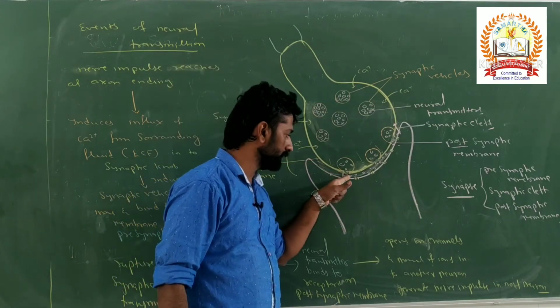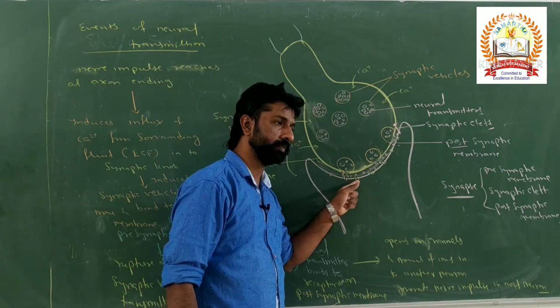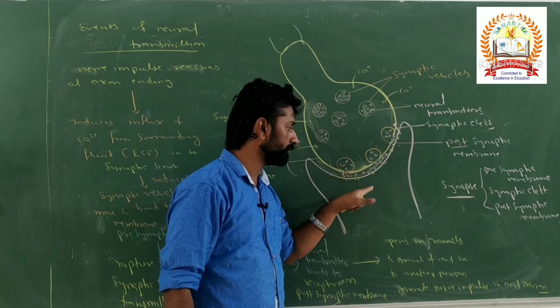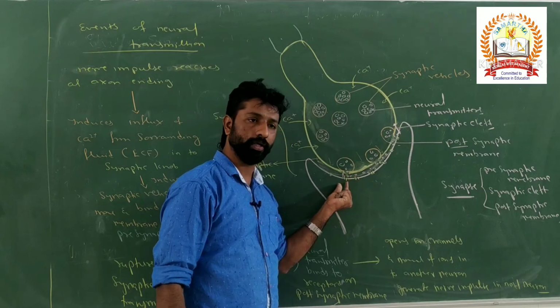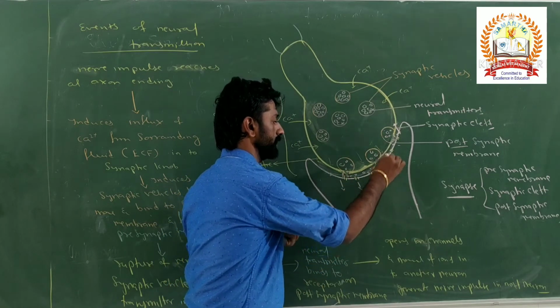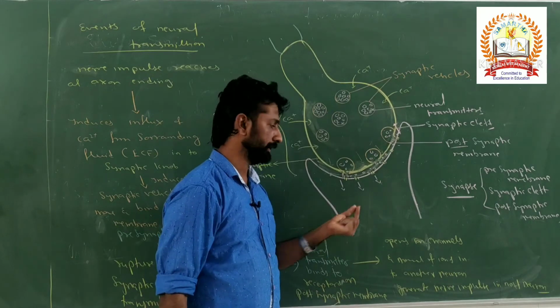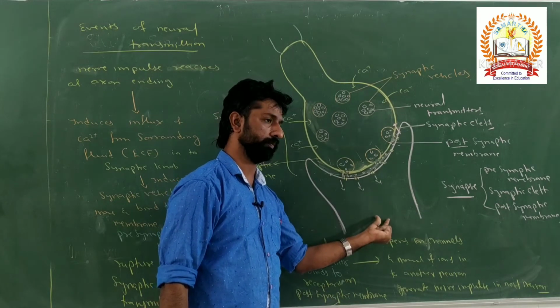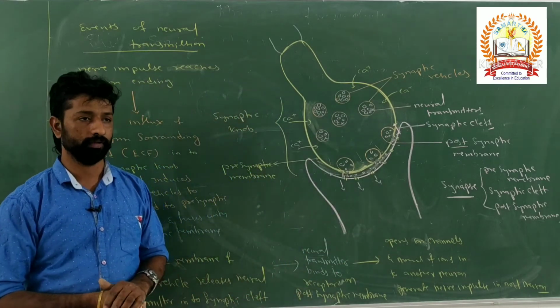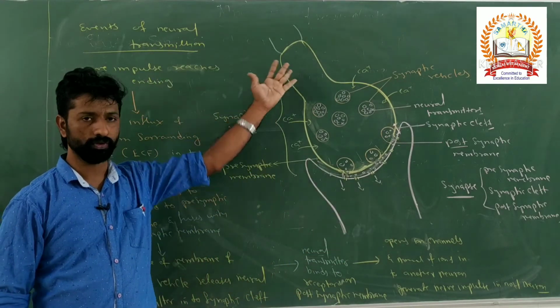Such neurotransmitters bind to the receptors present over the postsynaptic membrane and lead to the opening of the ion channels and entry of ions into the postsynaptic membrane, which generates the neural impulse in the next neuron. In this way, the nerve impulse is transmitted from one neuron to another.